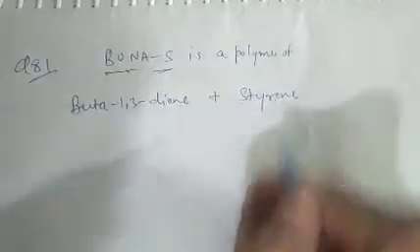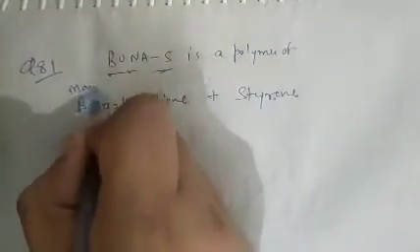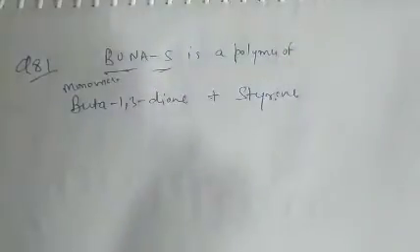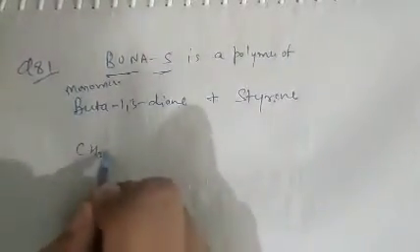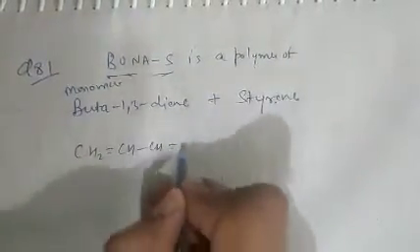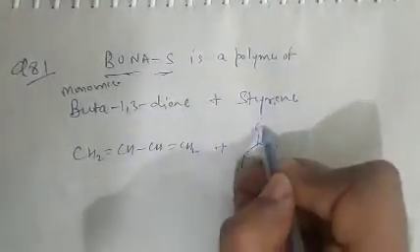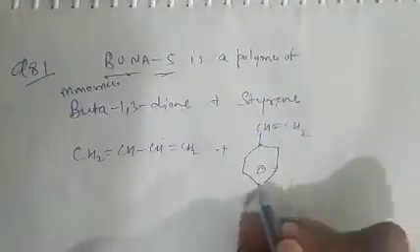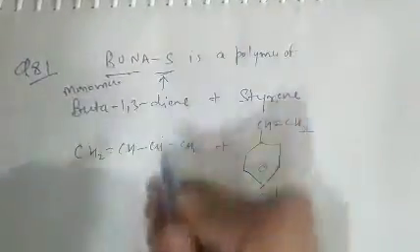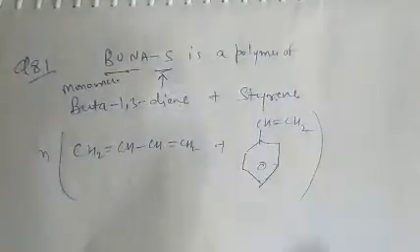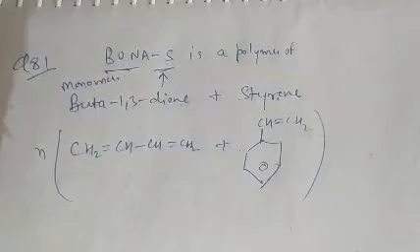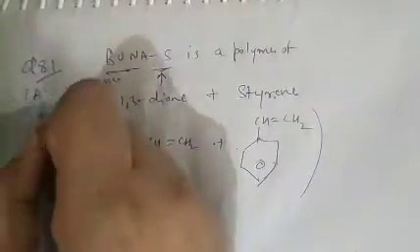Buta-1,3-diene is CH2=CH-CH=CH2, and styrene is benzene with CH=CH2. These two polymerize to form Buna-S. So question number 81, option A is correct.